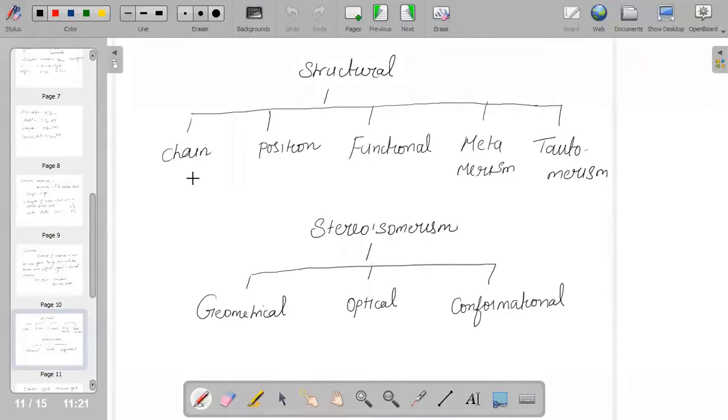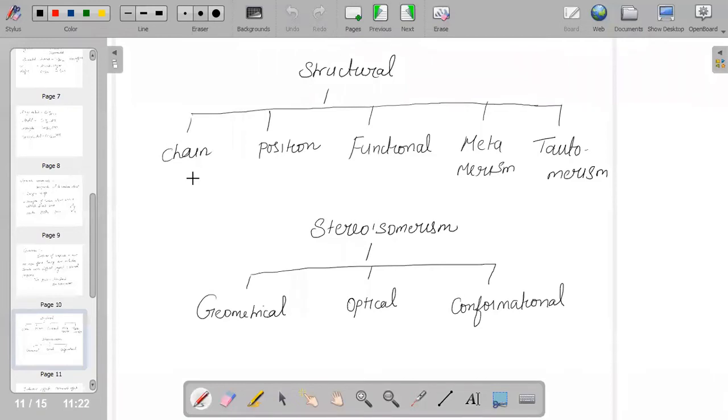That is, either a side chain or the functional group to which it is attached may change position. And functional isomerism is when compounds have the same molecular formula but differ in the type of functional group and also in their physical and chemical properties.